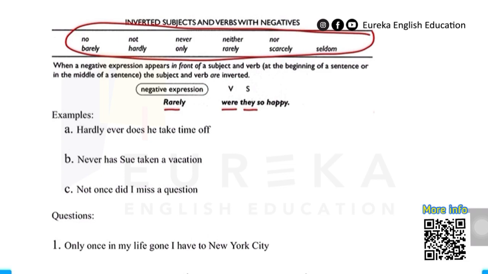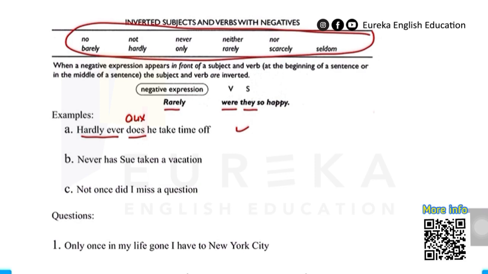For example, here you can see the negative expression used is "hardly ever". It means almost never. The next one is "does", the auxiliary of simple present tense, then "he" as the subject and "take" as the infinitive. The next sentence is "Never has he taken a vacation".